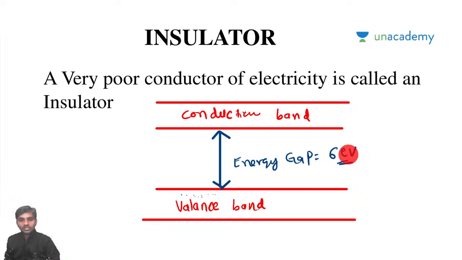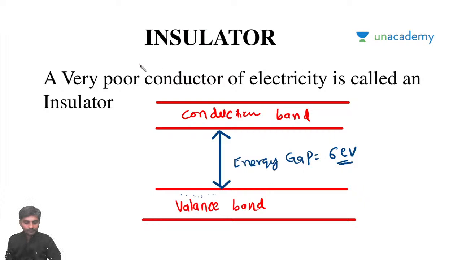So based on this energy gap, if the energy gap is 6 electron volts and the electron cannot move from the valency band to the conduction band, then that is called an insulator. It is a poor conductor of electricity. It cannot conduct electricity because you don't have a free electron. All the electrons are in the filled state, so you can't allow them to go to the conduction band. Because of that, we call it an insulator.